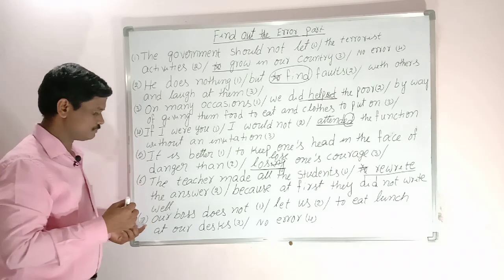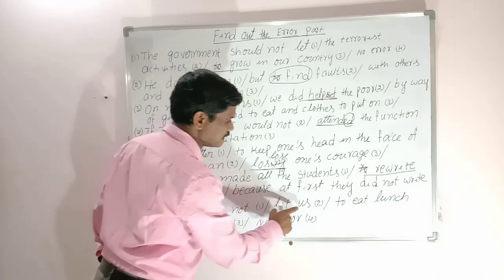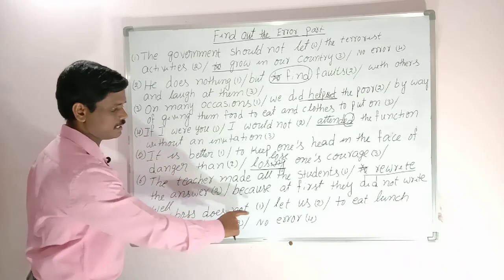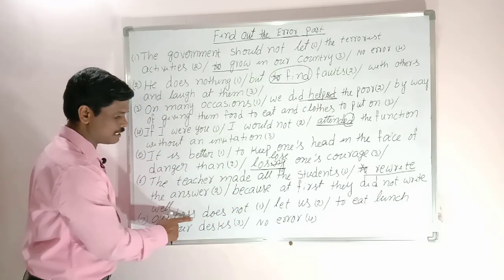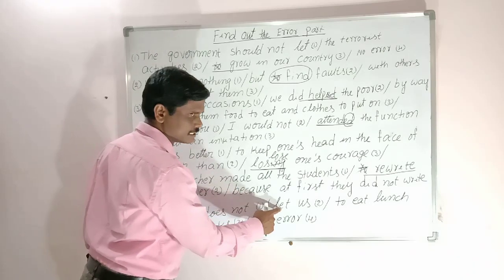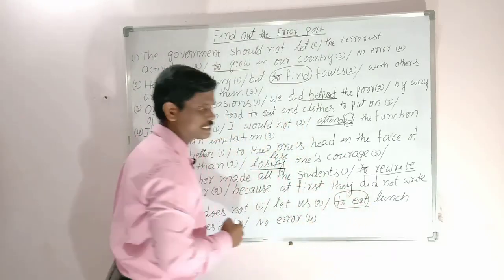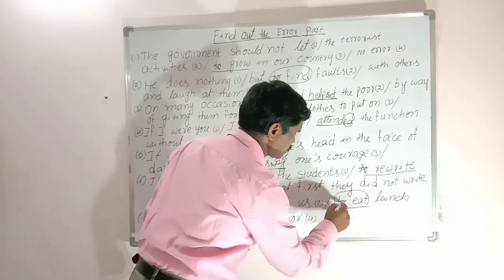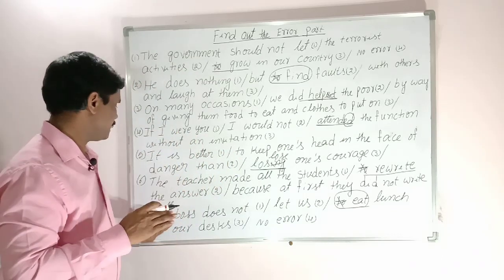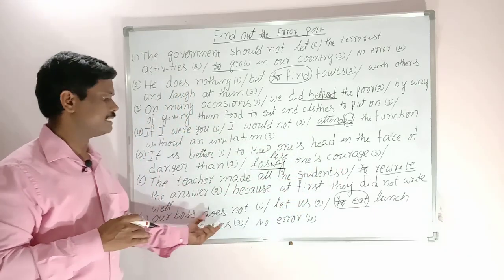Let us see the next example. Our boss does not let us to eat lunch at our desks. No error, that is part 4. Our boss does not let. After do, does, did, we use verb 1. Okay, it is right. After let, we use verb 1. But here the given one is "to" plus verb 1, to infinitive. This is wrong. The correct answer is, we have to use it without "to". Our boss doesn't let us eat lunch at our desks.